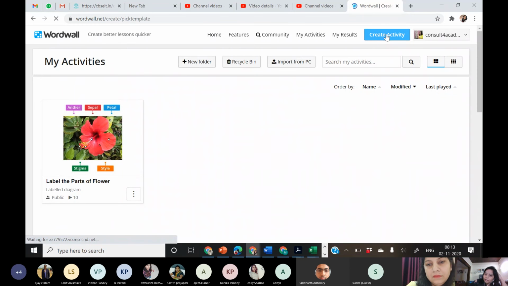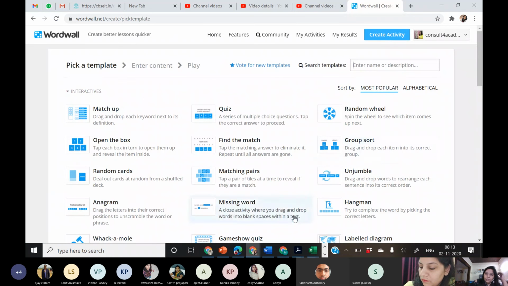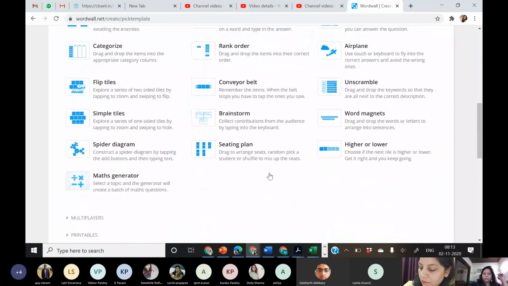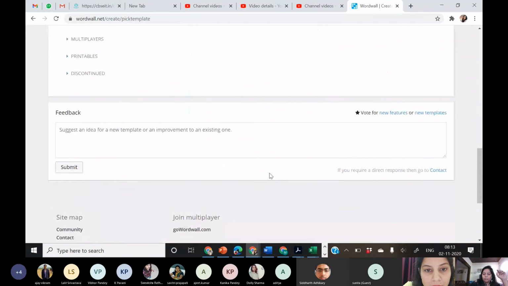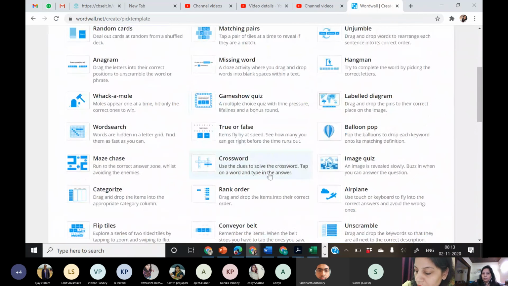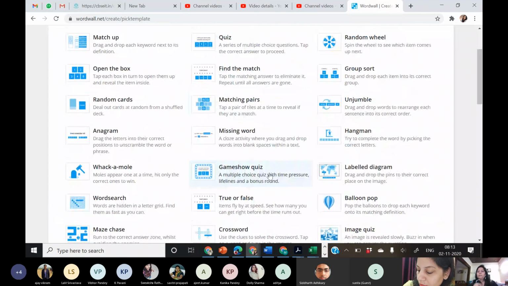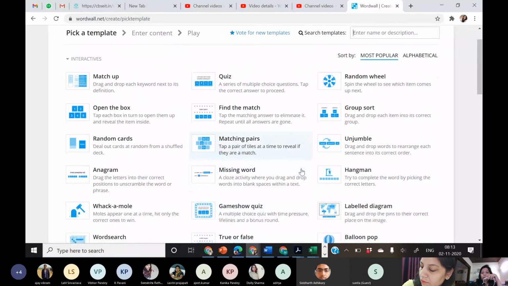I have to create an activity. I have to click on create activity. Can you see there are a number of amazing games that you can create? There is a paid and a free version also, and in the free version you will be able to create, I guess, a minimum of 35 types of games. Here are so many wonderful games.